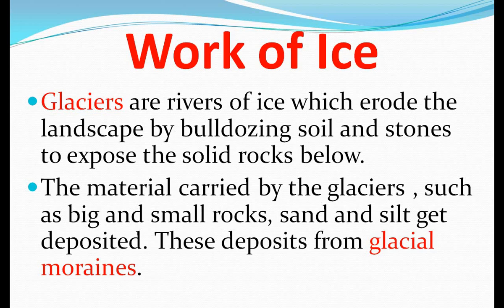The materials carried by the glacier, like dust particles, sand, pieces of rocks and stones, small rocks, big rocks, are all deposited in a layer on the glacier. So this layer of deposited material of rock, sand and silt is known as glacial moraines. So understood? So these are the two activities or land formations that result from ice.